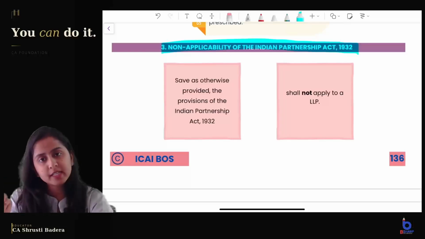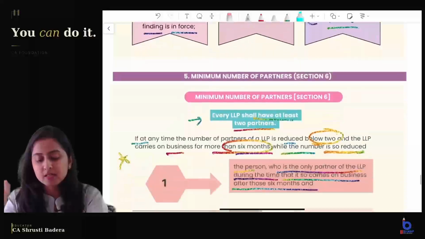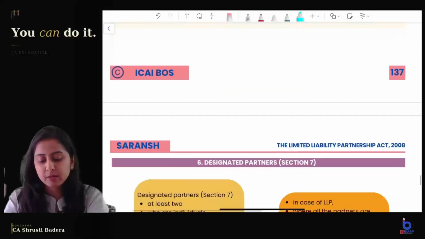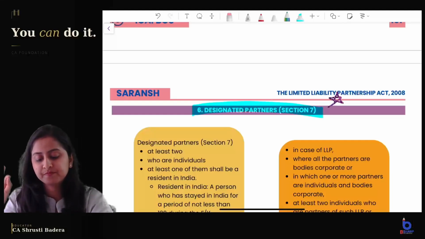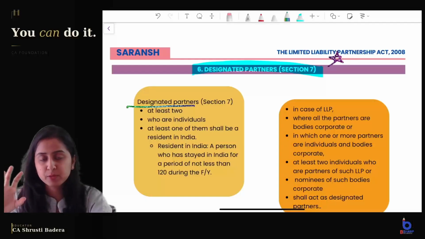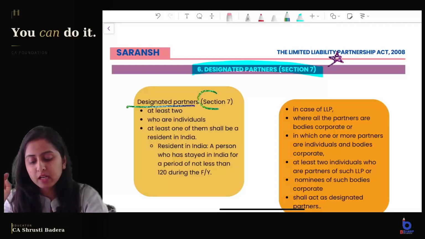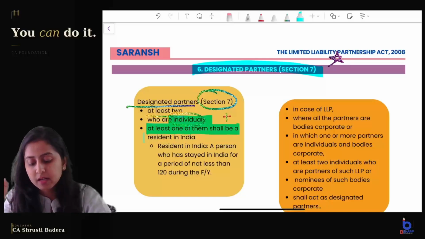Coming to section 4, we have already seen that the Indian Partnership Act does not apply to LLP. Partners we have done, minimum number of partners we have done. Coming to section 7, designated partners, important. First we will look at what a designated partner is, like who has to be a designated partner. They have given that every LLP has to have at least 2 designated partners who are individuals. So what is important is that he has to be an individual. Along with it, from the minimum 2, at least one of them shall be a resident in India.